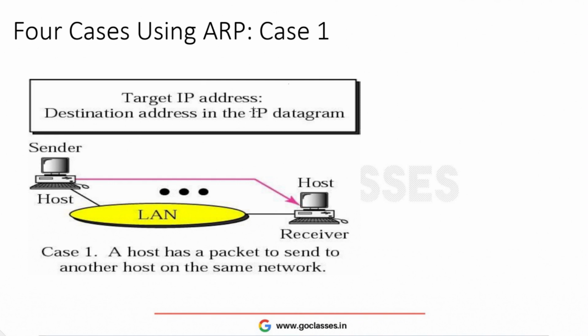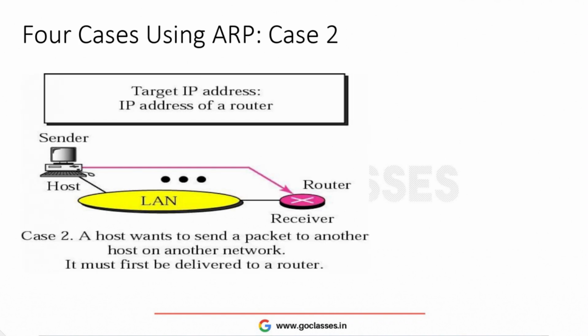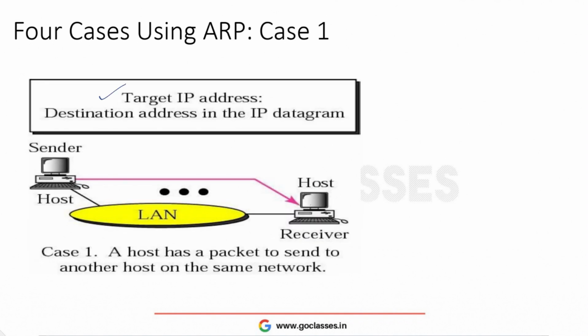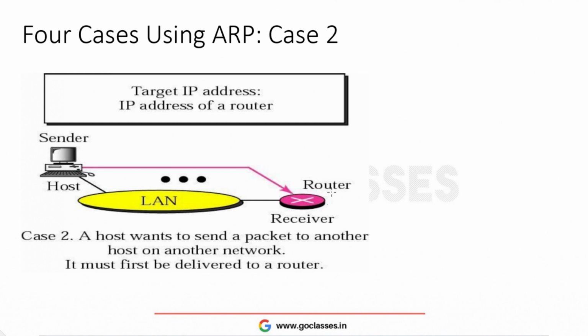For case one, when both hosts are within the same network, what will we be doing? We will be sending an ARP request, and I will be using the target IP address as the destination IP address, because the destination itself is the next hop for me, right? But in case 2, the target IP address is the router's IP address. That's the only difference. Earlier the target IP address was of the host directly, here the target IP address is of the router.